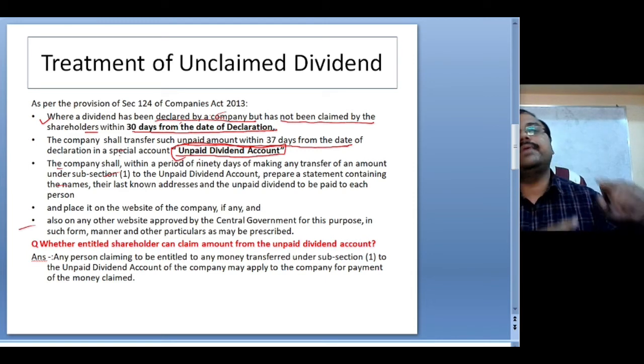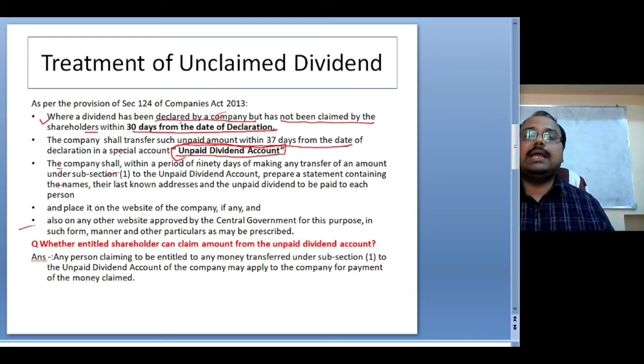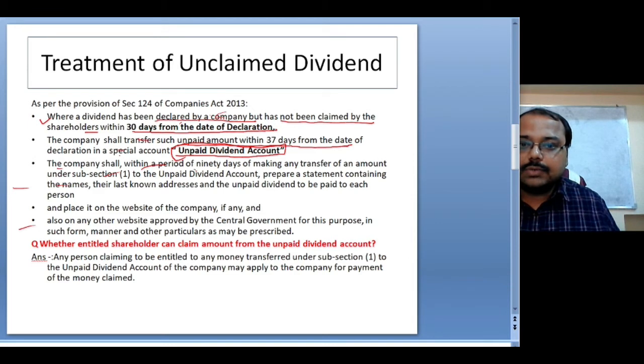From the date of declaration, the company will wait 30 days, and after that, another 7 days. Then on the 37th day from the day of declaration of the dividend, the company will transfer the money to the unclaimed dividend account. Right. Now, the company shall, within a period of 90 days of making any transfer of an amount under subsection 1 to the unpaid dividend account, prepare a statement containing the names, their last known address and the unpaid dividend to be paid to each person.